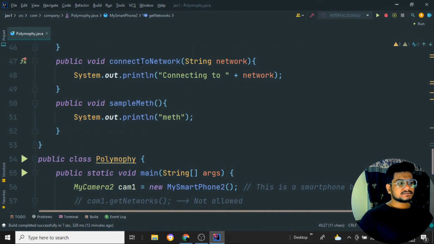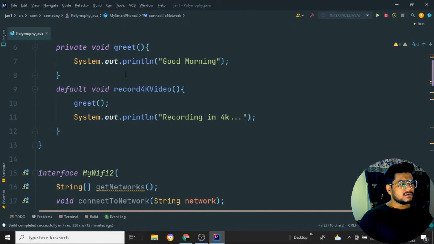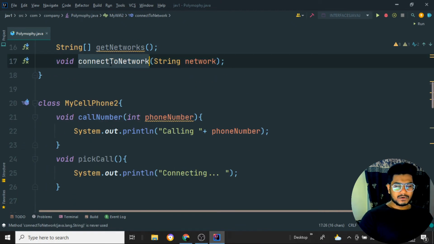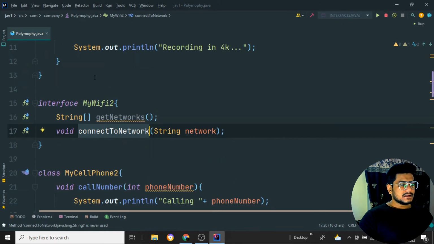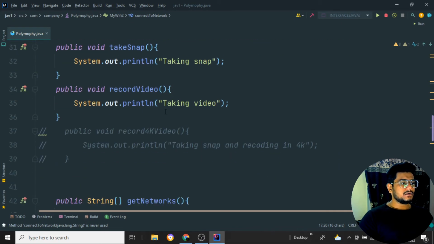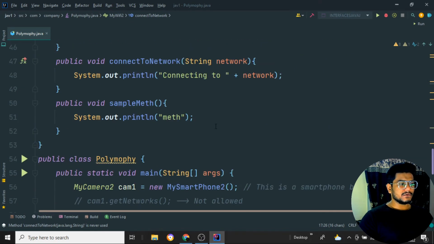So that is done. And connect to network: what is it? It is one more method inside the interface MyWiFi2. I need to write a logic for it also. Connect to network means connecting to the particular network. We need to pass one parameter, that is network, whichever network it is. It will just say connecting to the network.